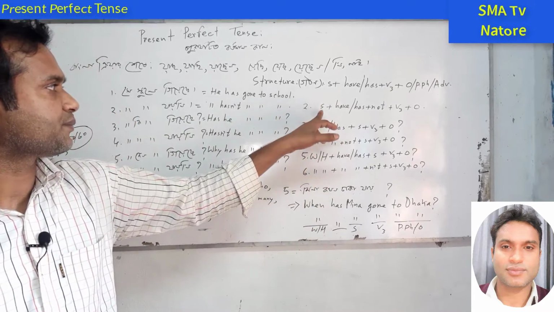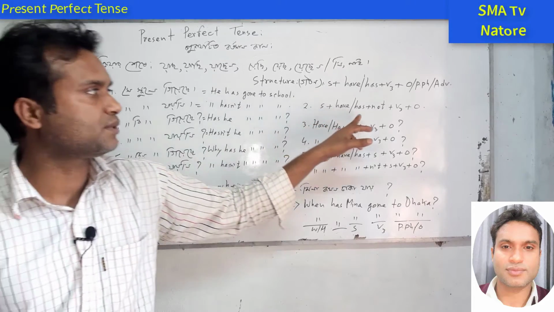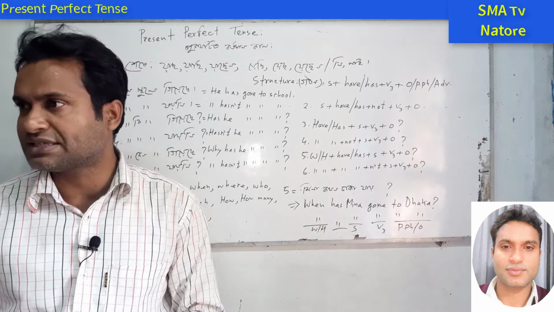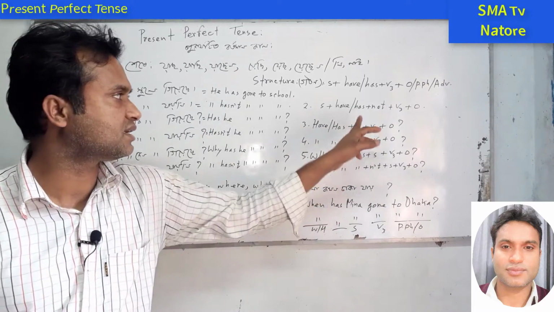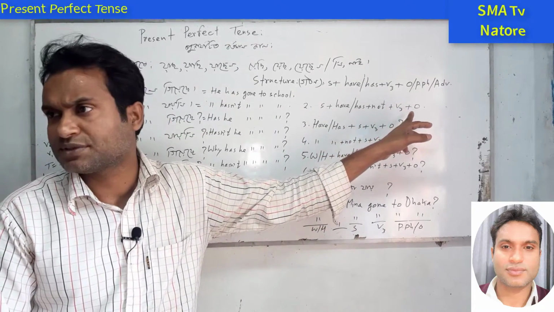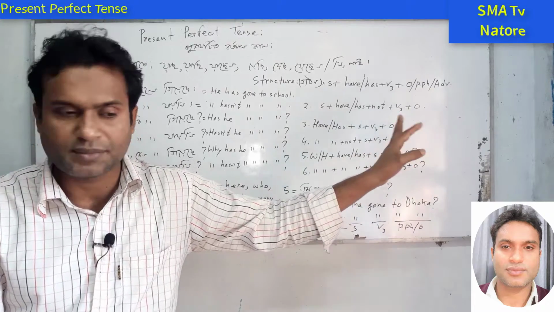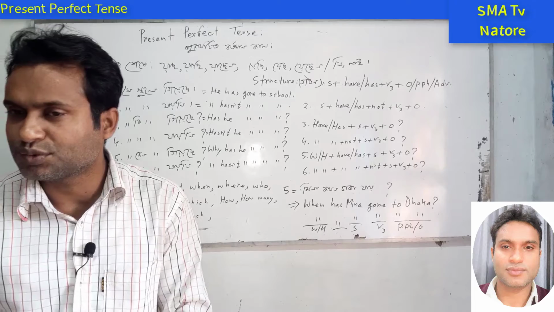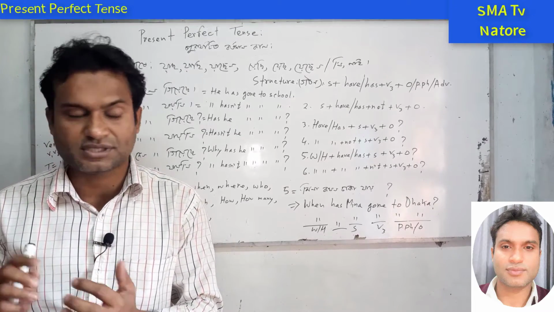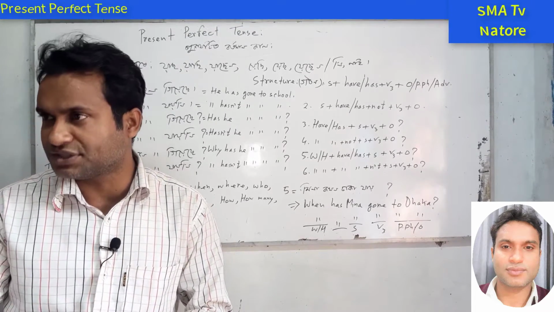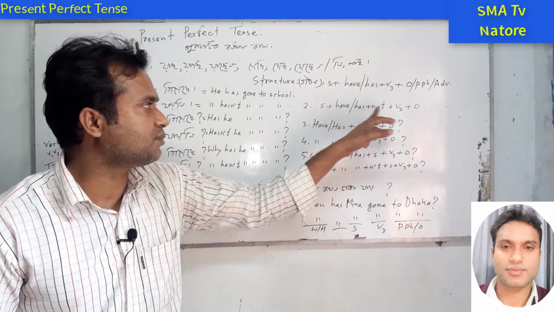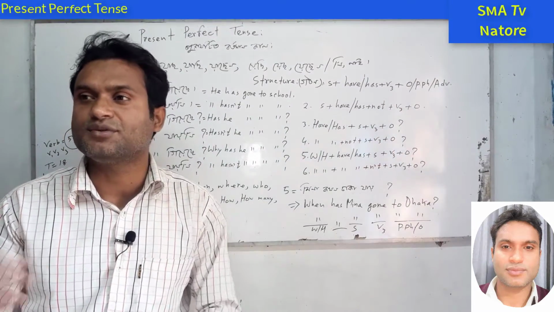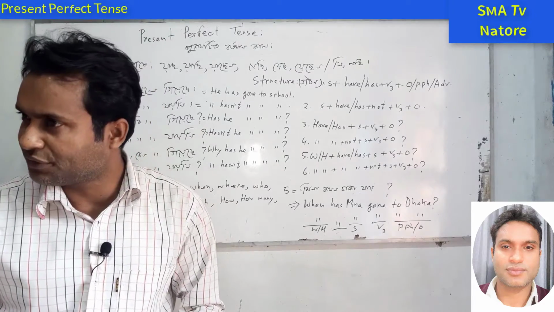And next is the negative sentence: subject plus have or has plus not, or you can say haven't or hasn't, and we can make these types of sentences. We also need the past participle form of the verb and then the object, but actually it is not always an object, because we have to know about the transitive verb and intransitive verb. After the transitive verb we must use an object, but after the intransitive verb we will use an adverb or prepositional phrase.